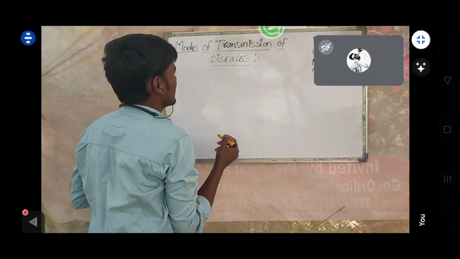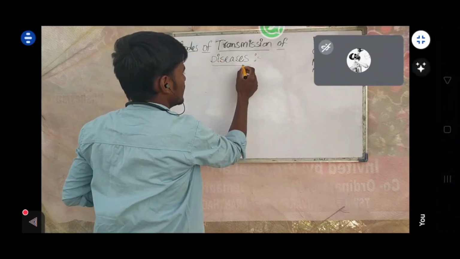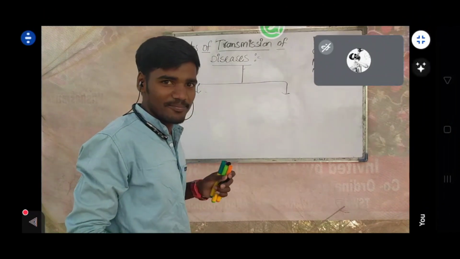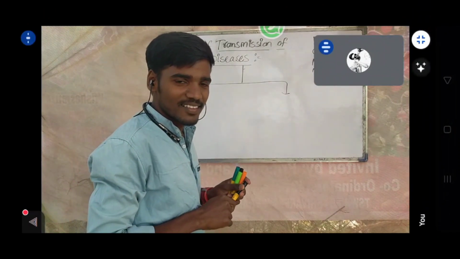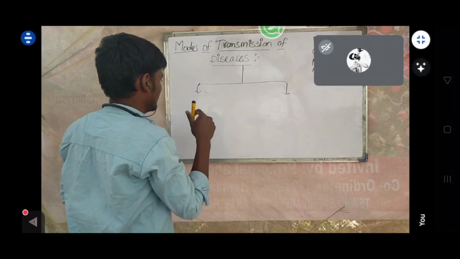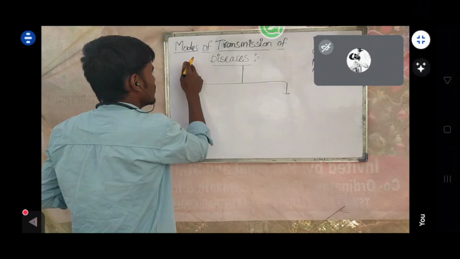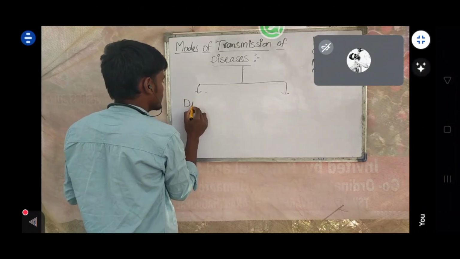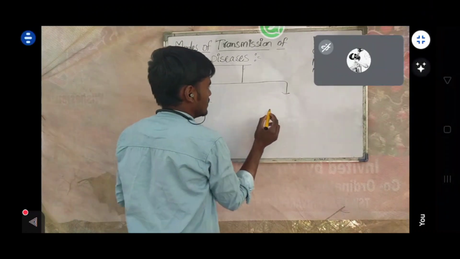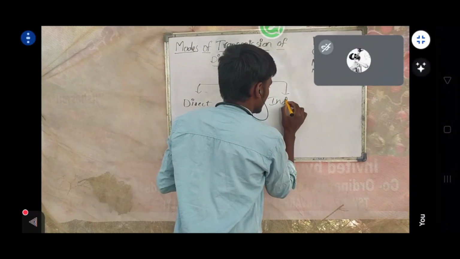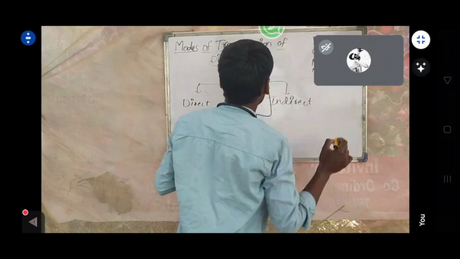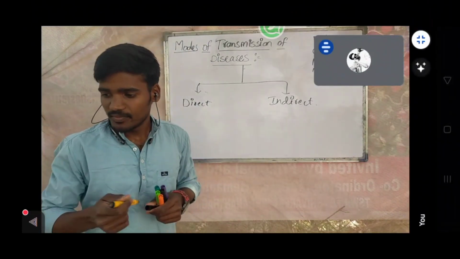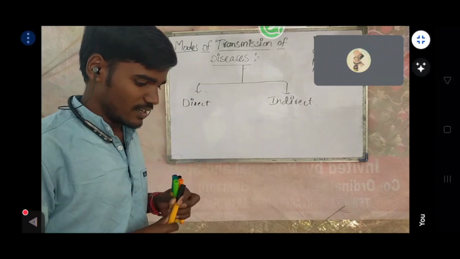Generally, the modes of transmission are divided into two types. Can you guess what they are? They are direct and indirect modes of transmission. Let me ask one thing.